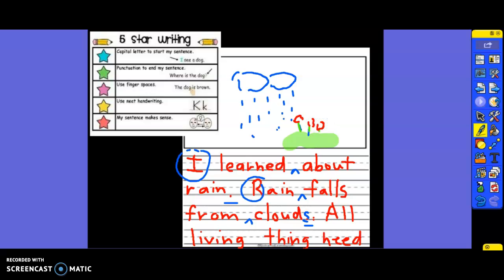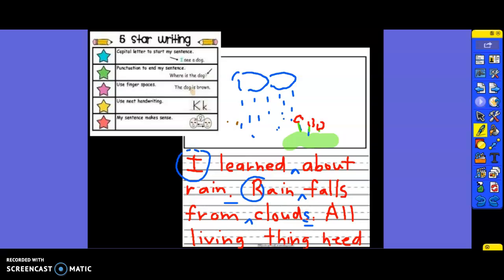I could draw a living thing. You could draw you. You're a living thing and you need water, or you can draw your pet. Why don't we draw a cat down here? Enjoying that fresh water that comes from the clouds. So I really want you, I'm going to start that over. Miss Nakan didn't like that.